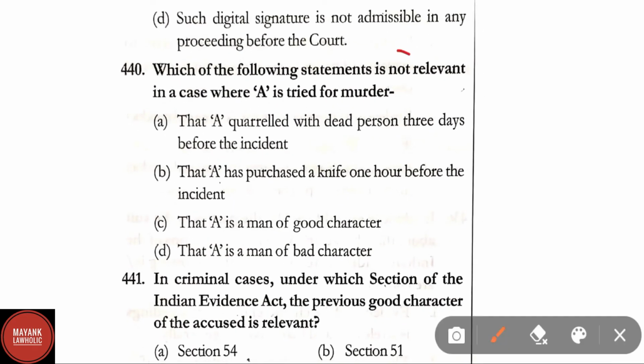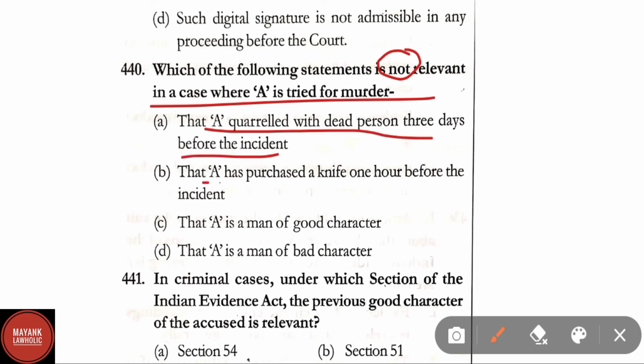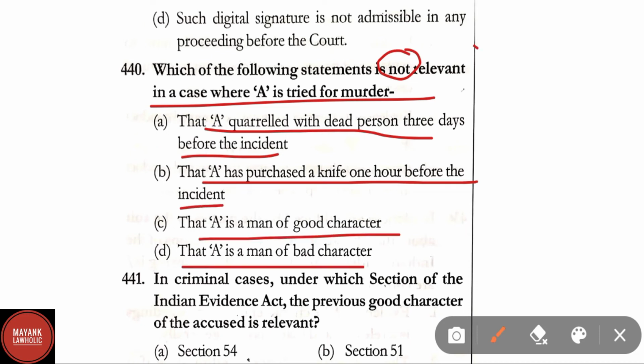Which of the following statements is not relevant in a case where A is tried for murder? Here options are: A, that A quarrelled with the dead person 3 days before the incident. Option B, that A has purchased a knife 1 hour before the incident. Option C, that A is a man of good character. And option D, that A is a man of bad character.